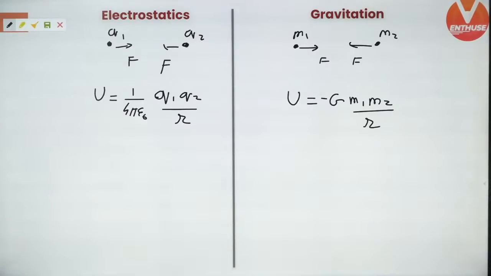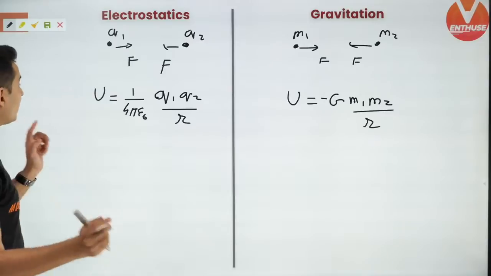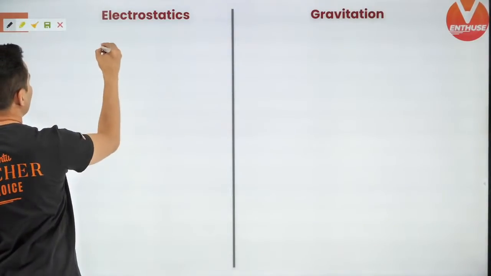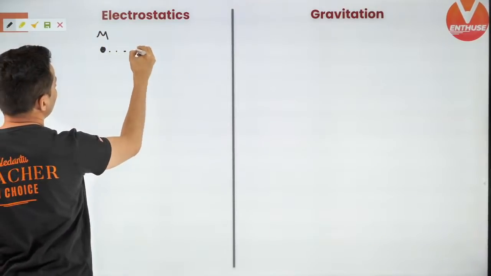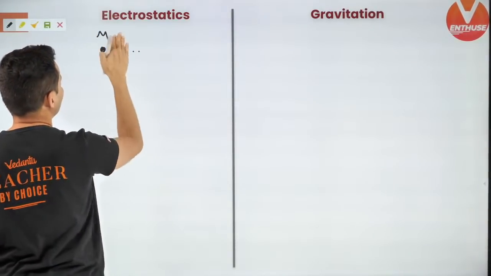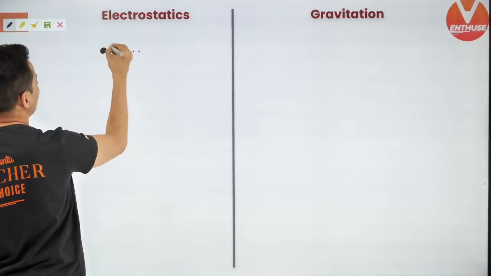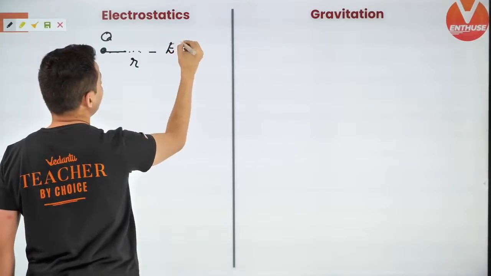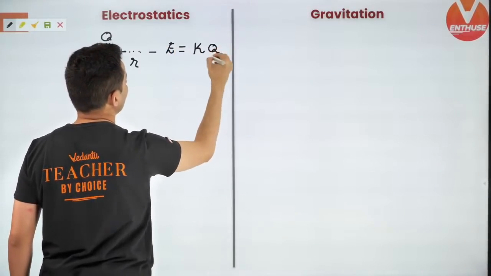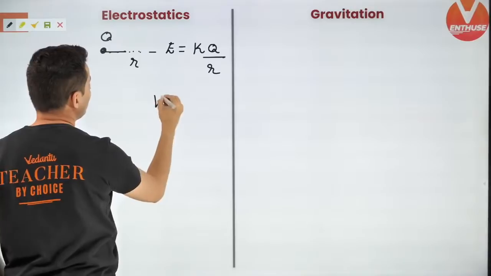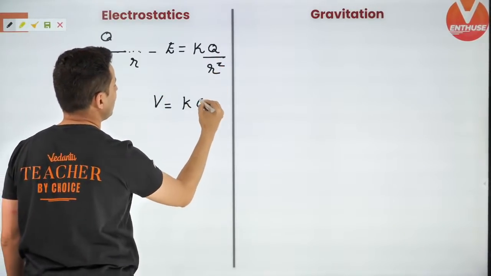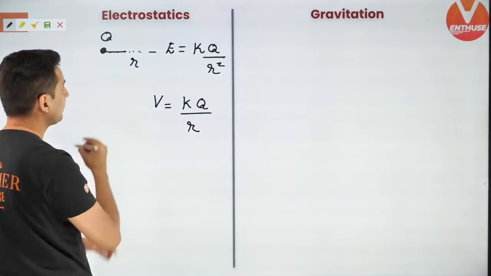Now, next up is potential and field. So, if you just have a single mass, or a single charge for that matter, at a distance of r, the value of field is kq by r square, and the value of potential is kq by small r.